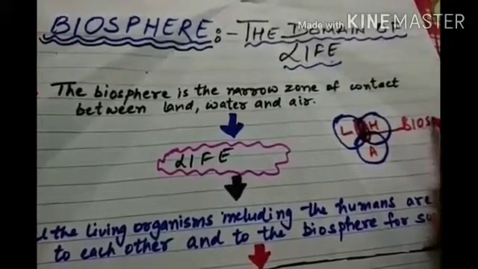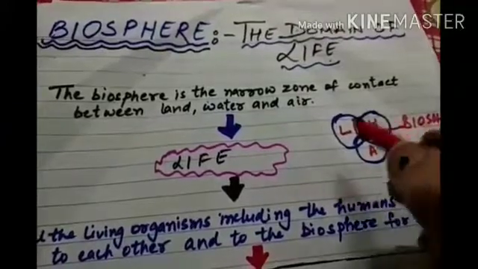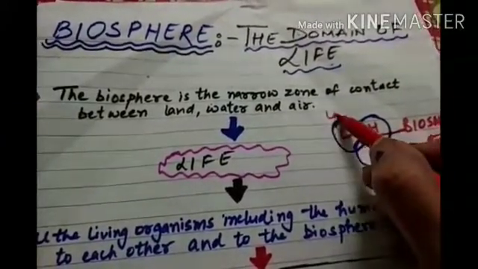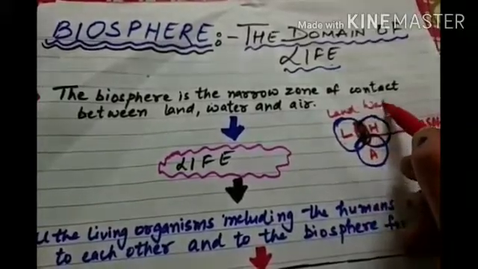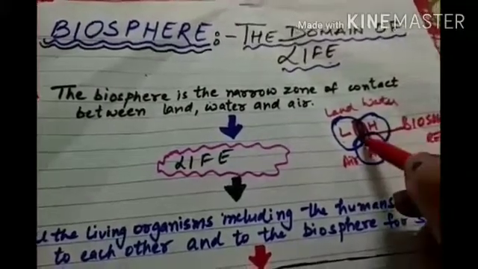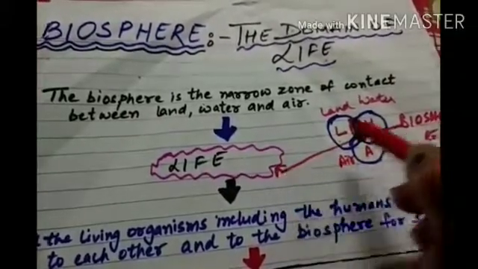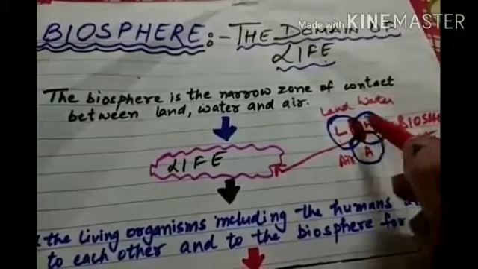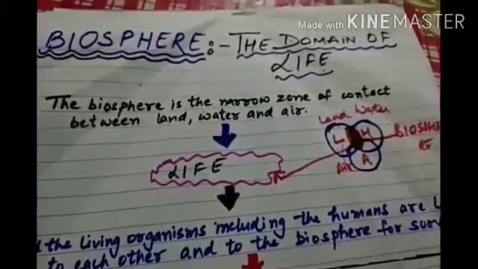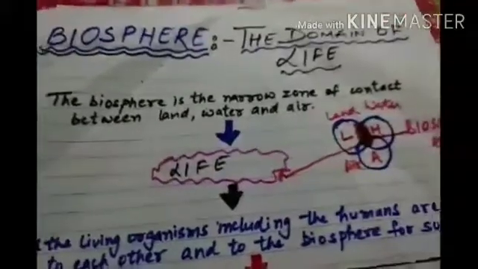Biosphere is a narrow zone of contact between land, water and air. Over here life exists, where land, water and air, all the 3 zones are found.